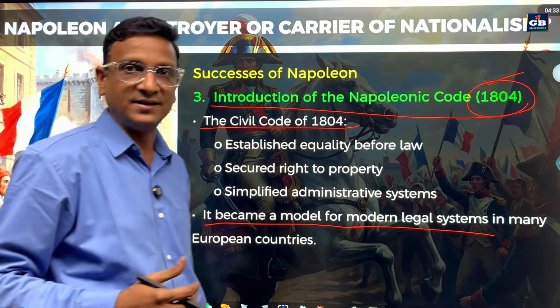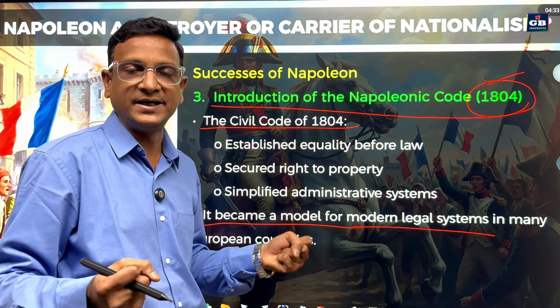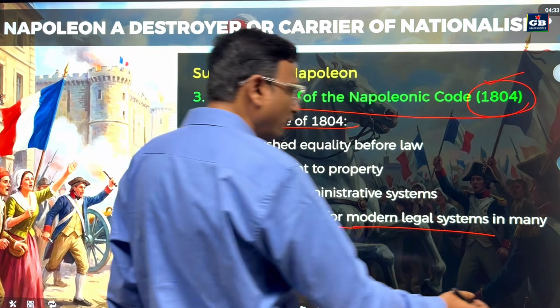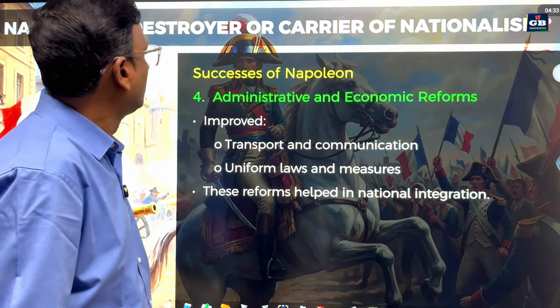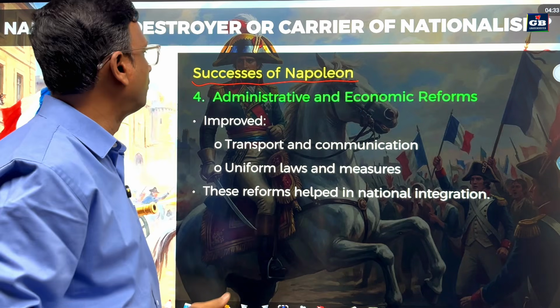So that was another success of Napoleon, which grabbed the attention of the people. People were very happy and positive towards these reforms brought by Napoleon. Success of Napoleon.